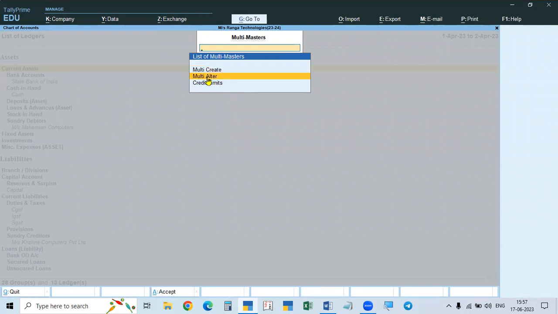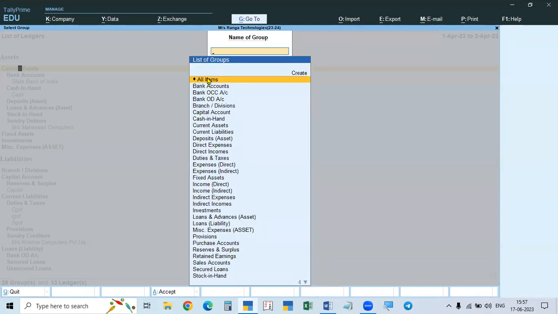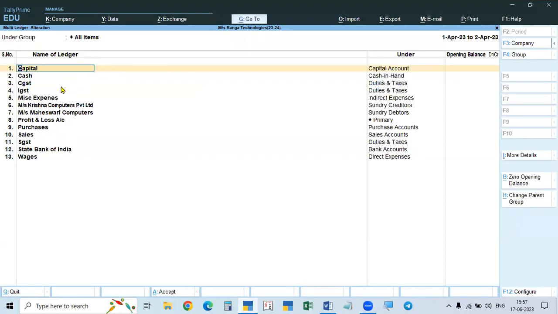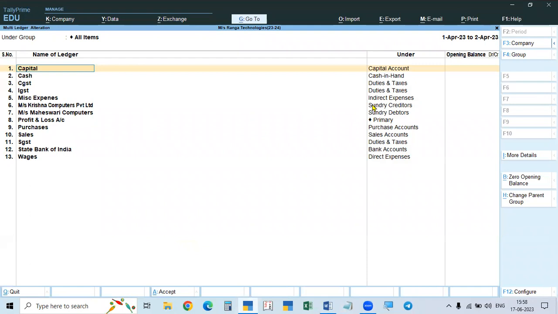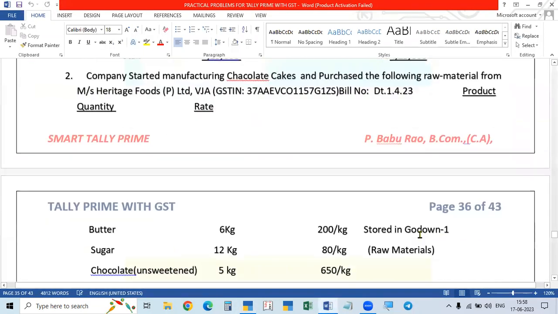Directly if you go to multi-alter and all groups, first cash and profit and loss account only will be available. Give the opening balances to them and then create other accounts required. So in this case, what are the others? One, capital, loan from SBI, furniture and HDFC Bank. So these four can be created and under the group, you have to give the group and give the opening balance. But here, I created all the accounts required in this problem.